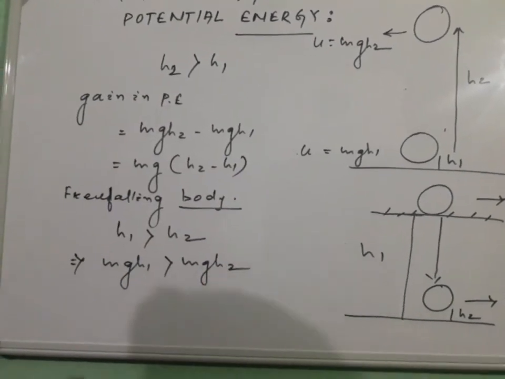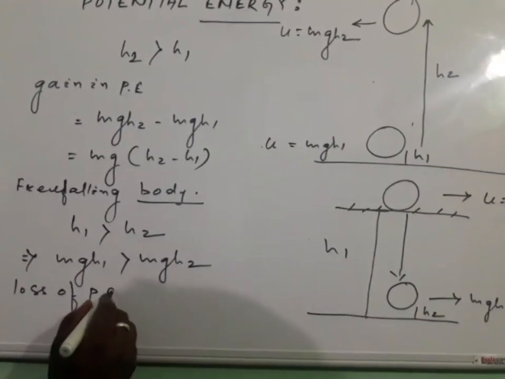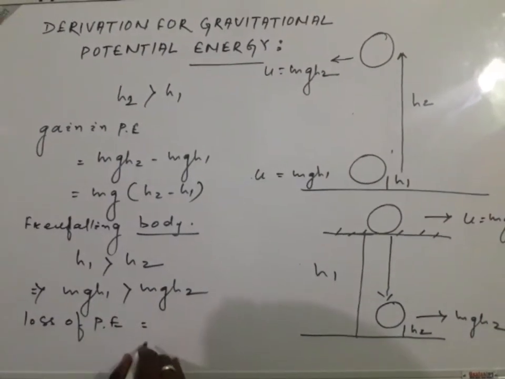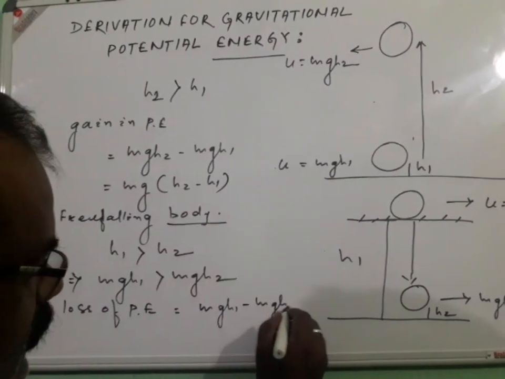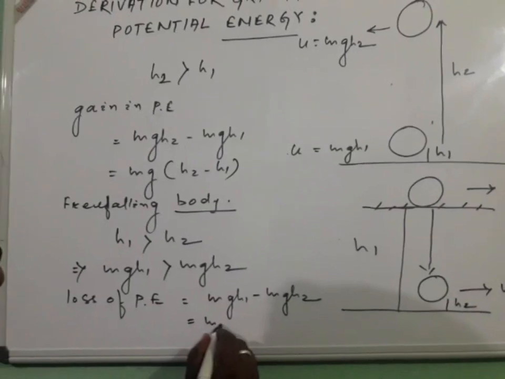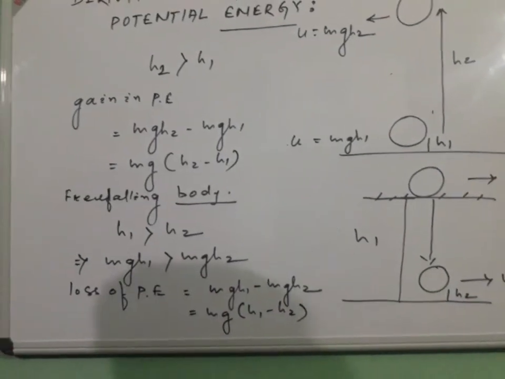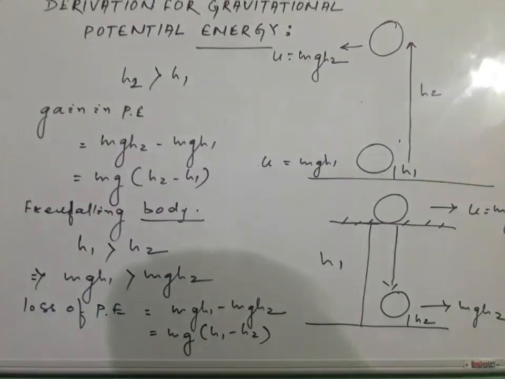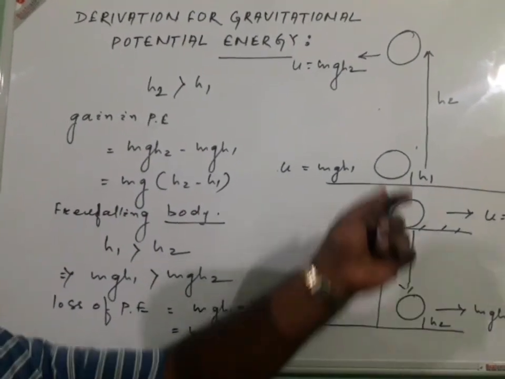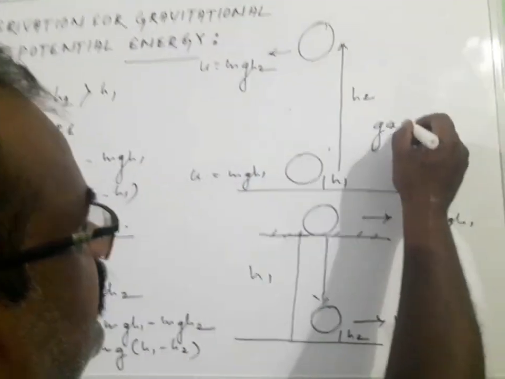Therefore there is a loss of gravitational potential energy, and this becomes mgh1 minus mgh2, which is equal to mg into h1 minus h2. So remember that whenever a body is taken to a greater height, there is a gain in potential energy.